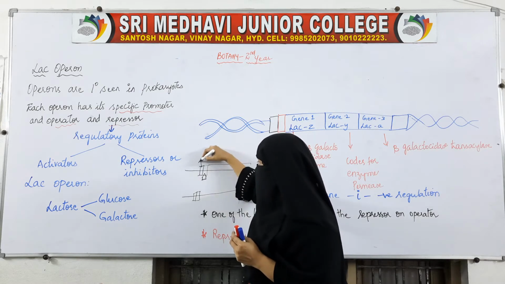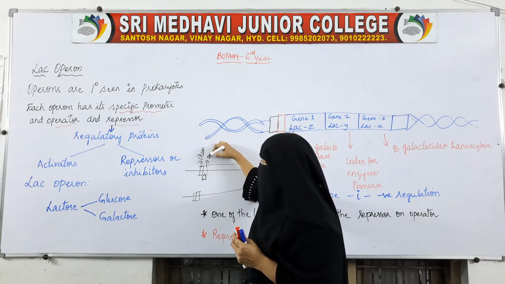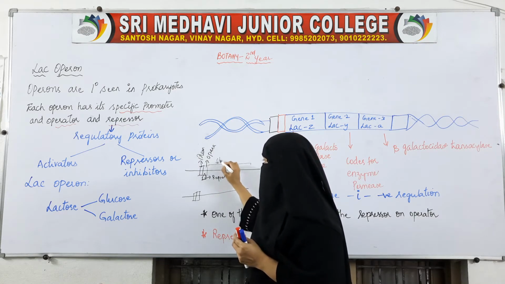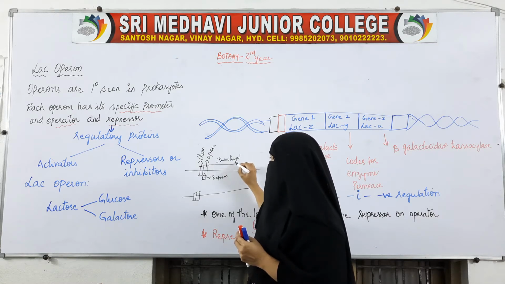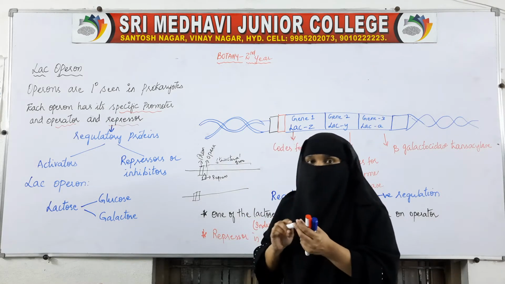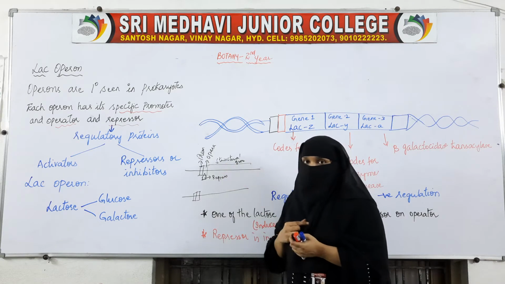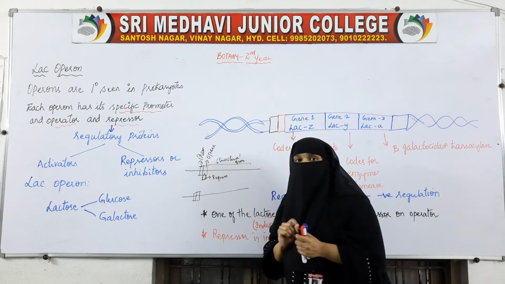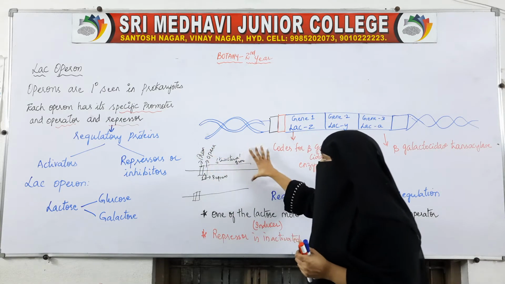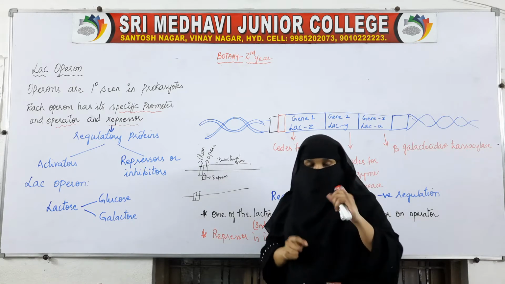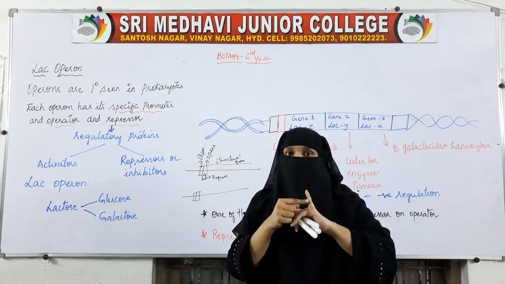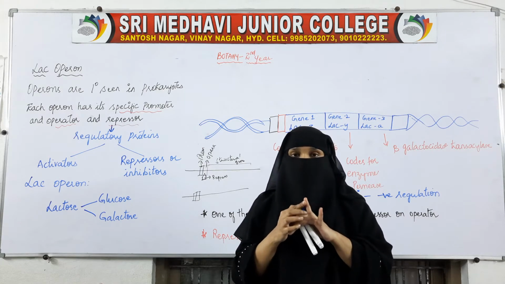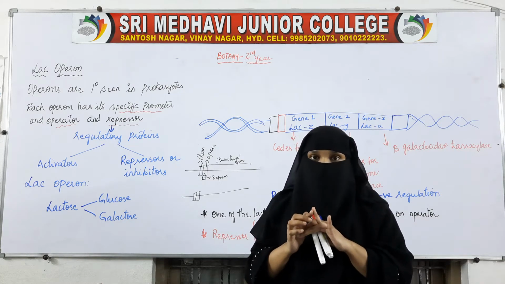Each operon has its set of structural genes, promoter, operator and repressor. These are the components of an operon.